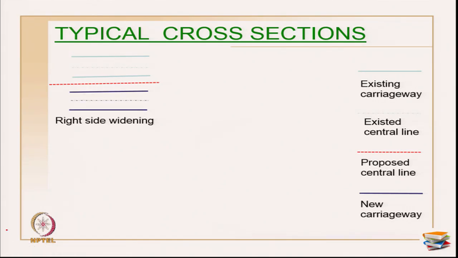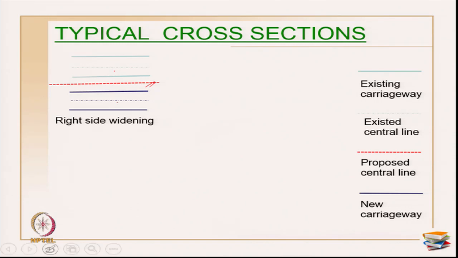If you see here, there is a proposed central line. The existing carriageway is this color, and the violet ones are the new proposed carriageway. The red one is primarily the proposed central line. Earlier this was a central line for here and this was a central line for here. Now this is a proposed central line as a result of the widening of the road project.